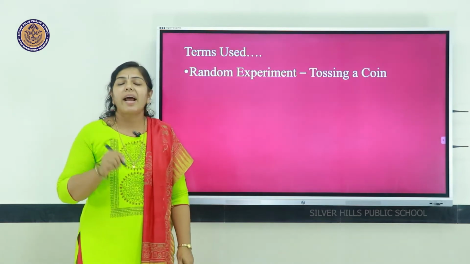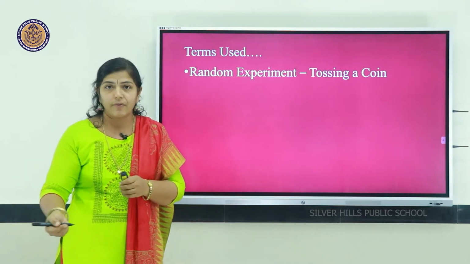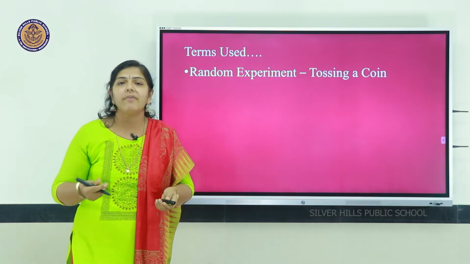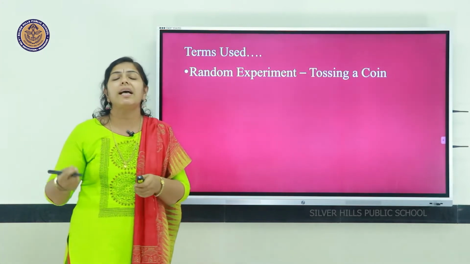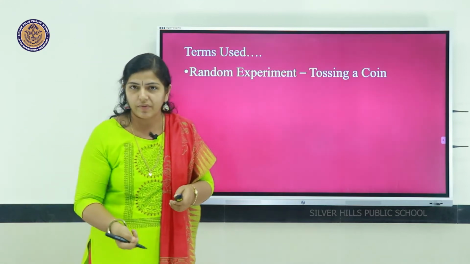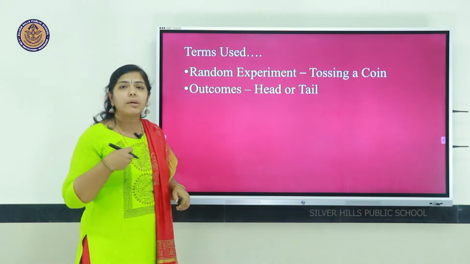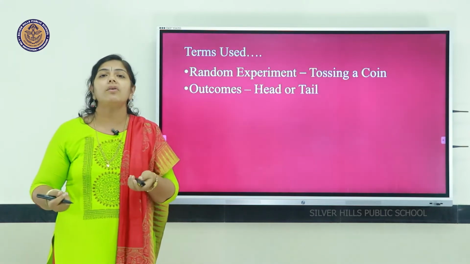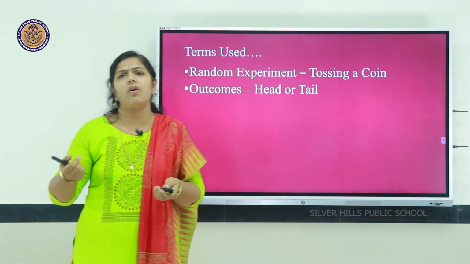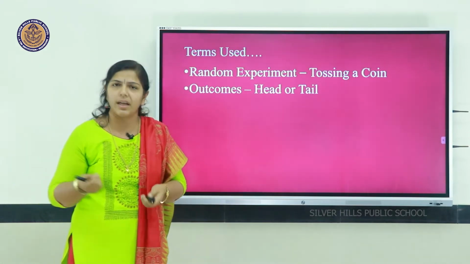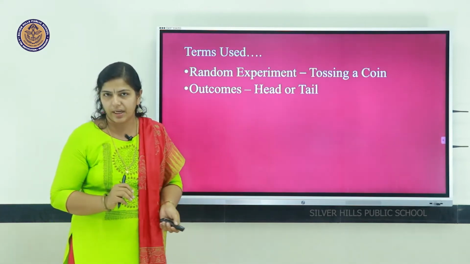First one, random experiment. Some experiment, a trial. For example, tossing a coin. If we toss a coin, we can call it a random experiment, that is, it has more than one outcome. Second one, outcomes. What do we mean by outcomes? While tossing a coin, the result which we are getting, that is head or tail. Those results are called outcomes of the experiment.